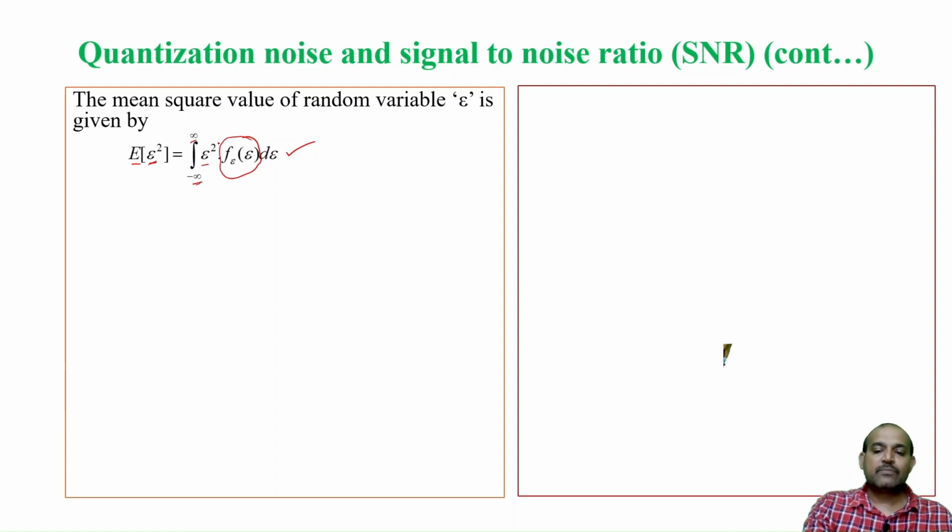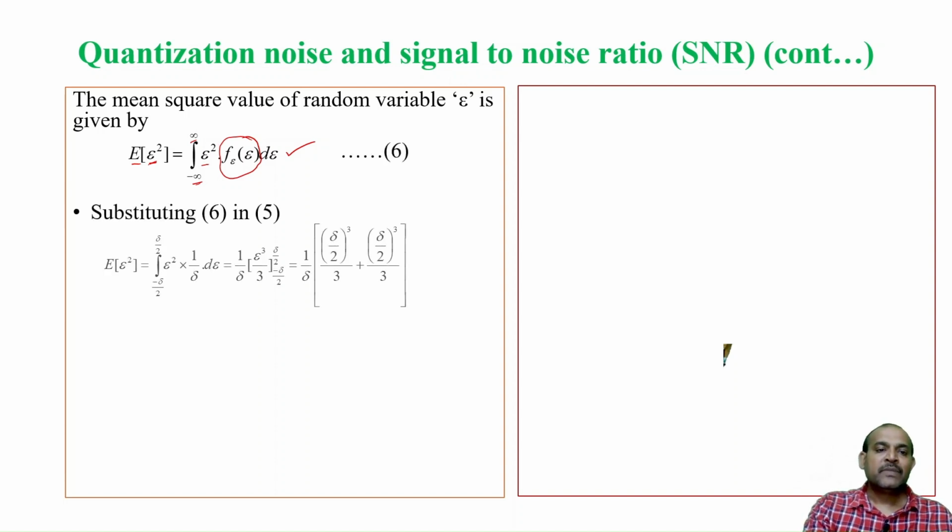So, if I substitute from the previous equation, it was 1 by delta between the limits minus delta by 2 to plus delta by 2, otherwise it was 0. I have not considered 0, because if you consider it also, the output will be 0. So, only between the limits minus delta by 2 to plus delta by 2, I had the probability density function, which is 1 by delta.